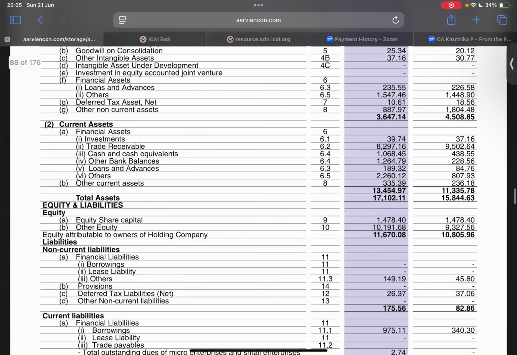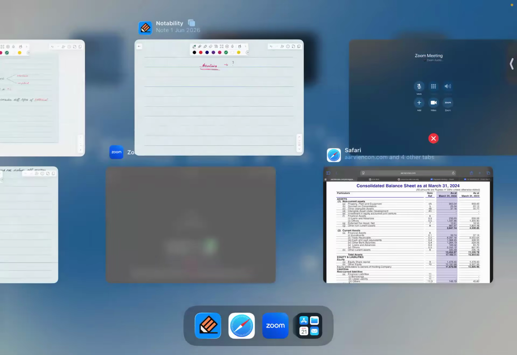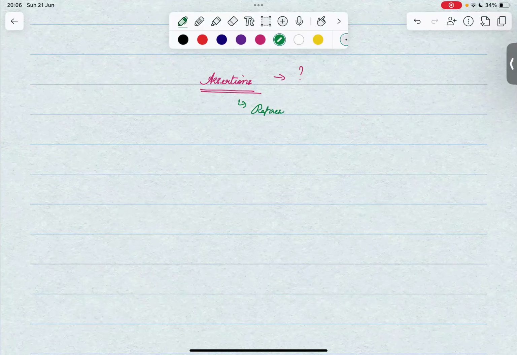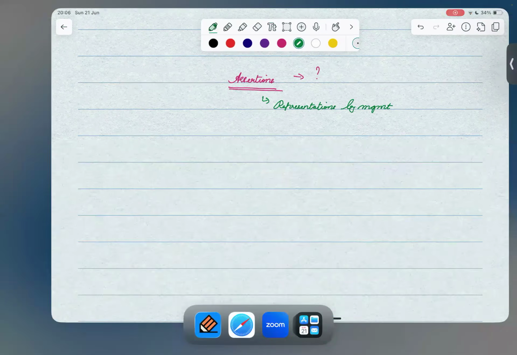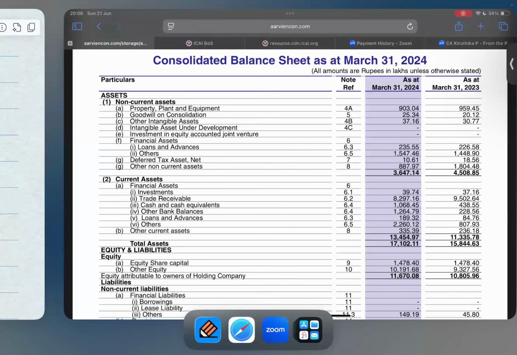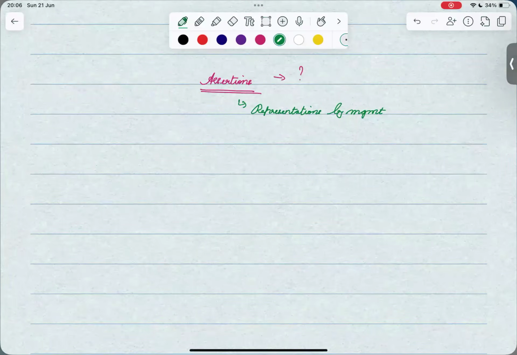So, assertions are nothing other than representations by management. And these representations are in the form of FS. So we are saying that these representations are embodied in FS.